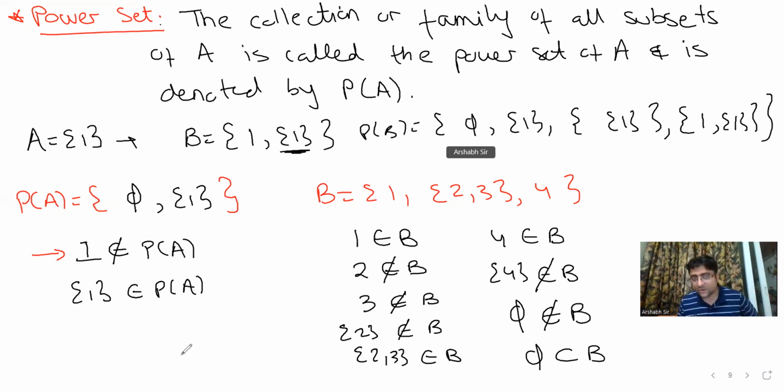Okay. Got it? Look here in the B wala, it says 1 is a power set of B, or is it a subset? बच्चा this is normal set B, ये power set का है. Oh, okay, now I understood. Correct?